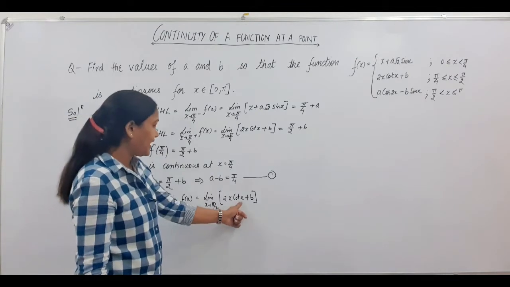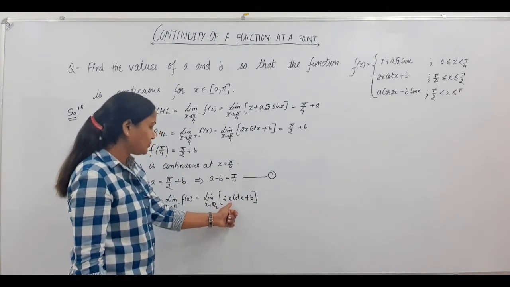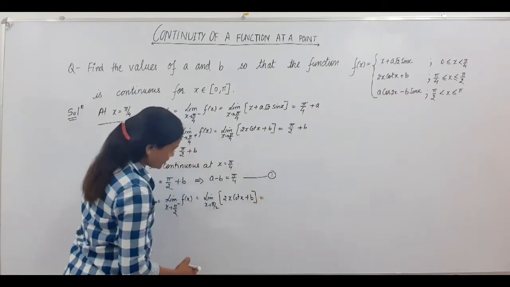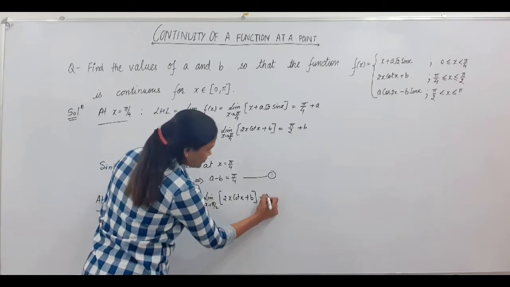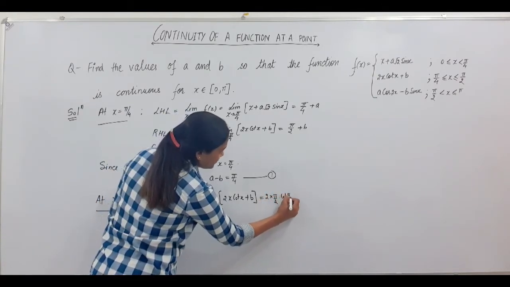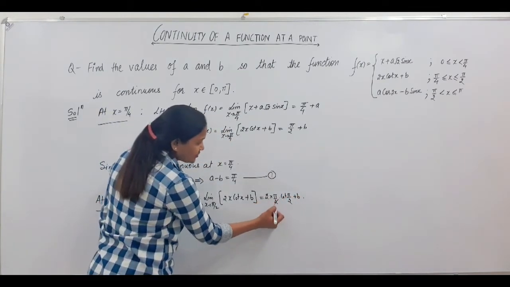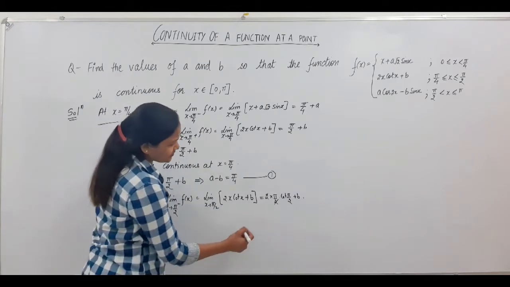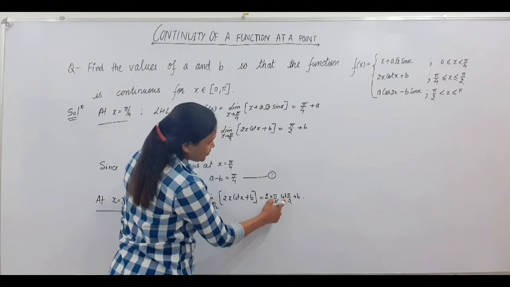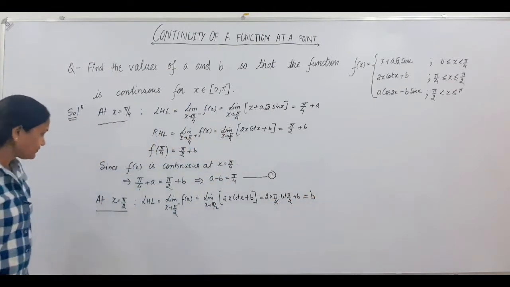So this will be π/2 into cot π/2 plus b, and cot π/2 is 0. So this will be equal to b.